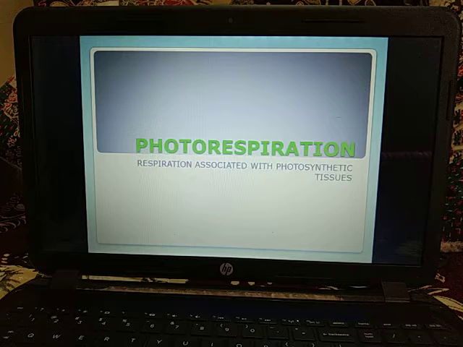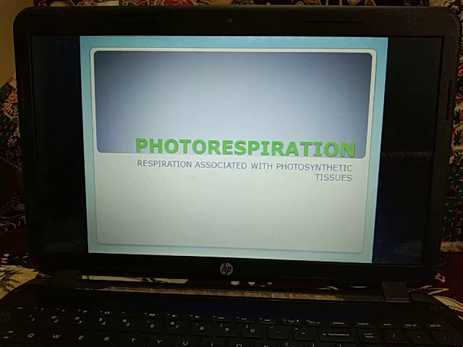Therefore, photorespiration is difficult to demonstrate. It is inferred from the decrease in the rate of net photosynthesis when oxygen concentration is increased from 2 to 3% to 21%, and from the sudden increase in evolution of carbon dioxide when an illuminated green organ is transferred to dark.